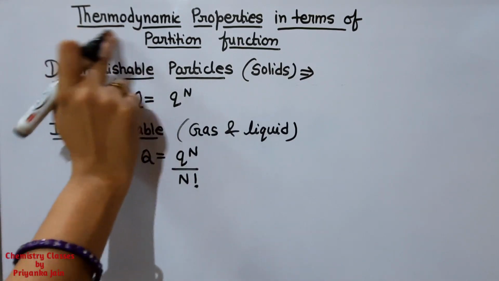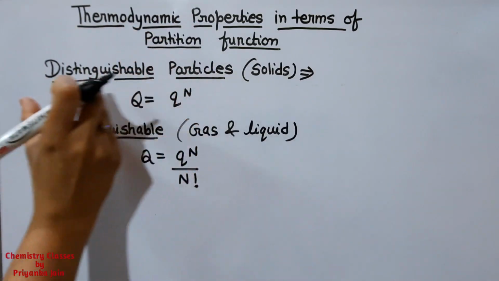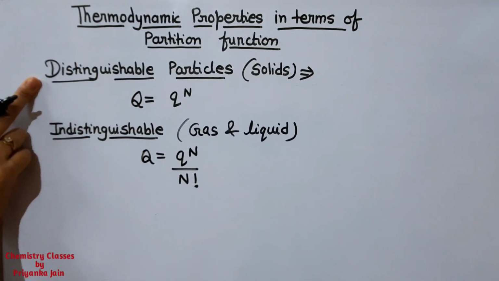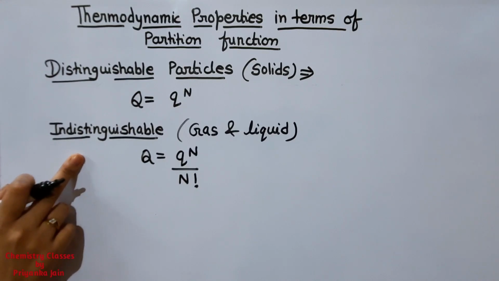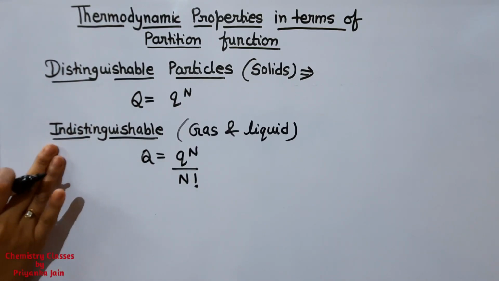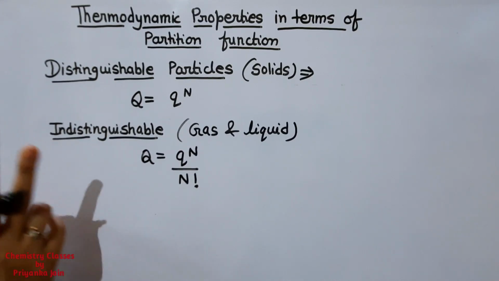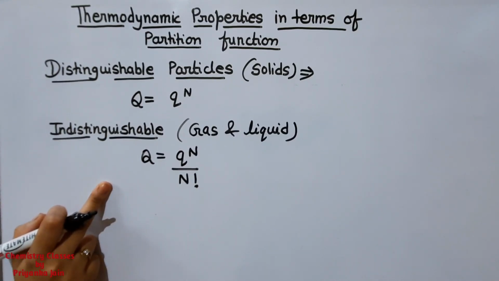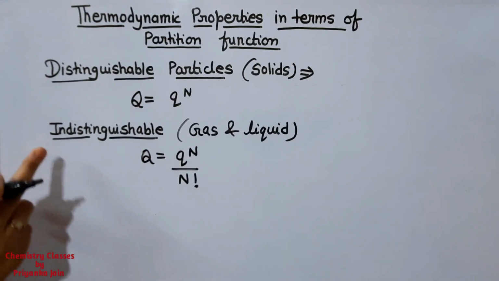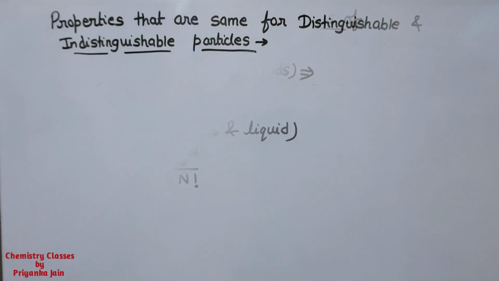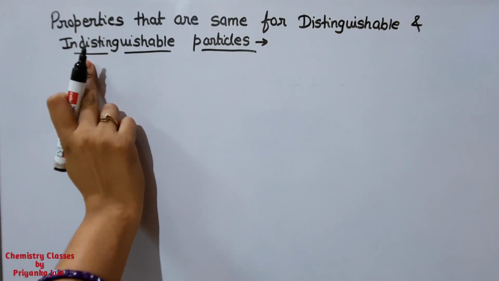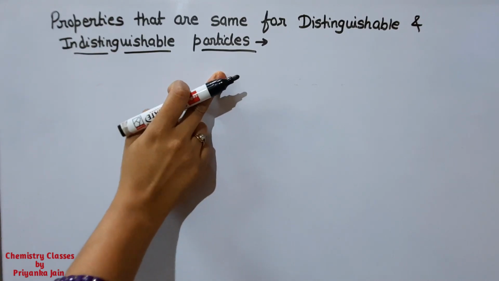Now these thermodynamic properties are different for these particles. Some properties are the same for both distinguishable and indistinguishable particles, but some properties are different. So firstly we will study the properties that are the same for both cases, and then the others. So first see the properties that are the same for distinguishable as well as indistinguishable particles.